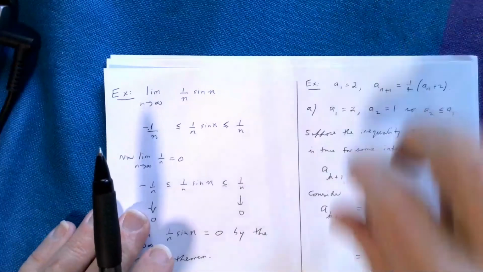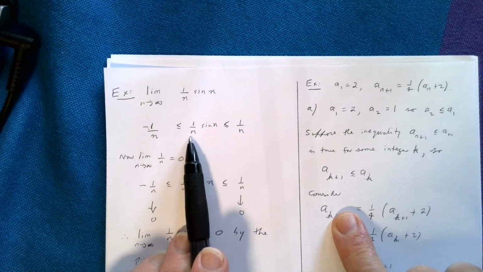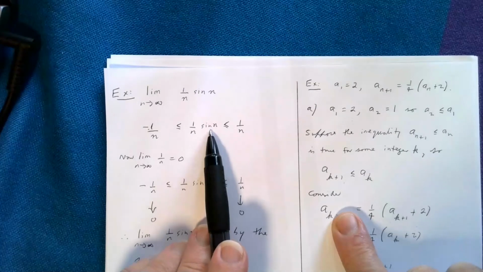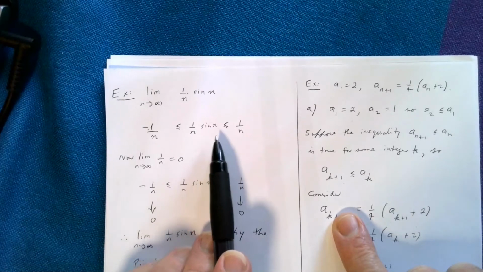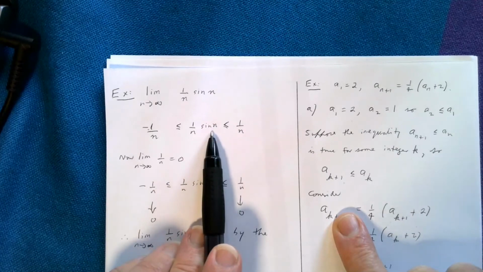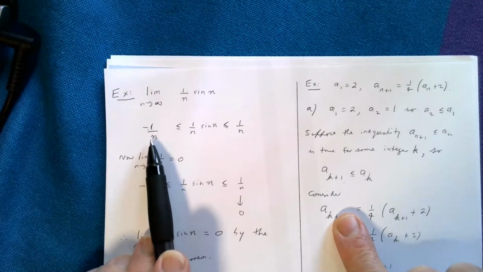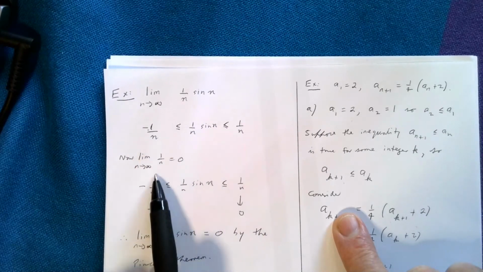We would say, here's our limit, and what I want to do is take this and pinch it. So I'm going to say, well, sine n can't be any bigger than 1, so this is less than 1 over n. And on the other hand, it's bigger or equal to minus 1, so this is bigger than minus 1 on n. And we know that each of these goes to 0.